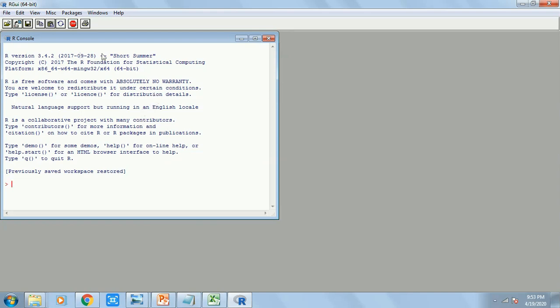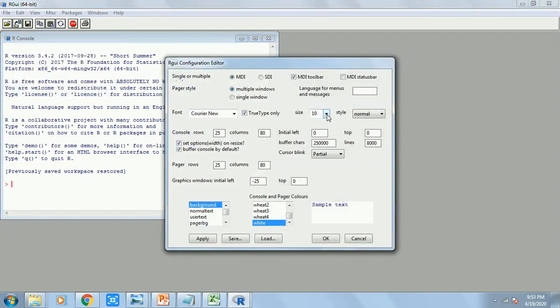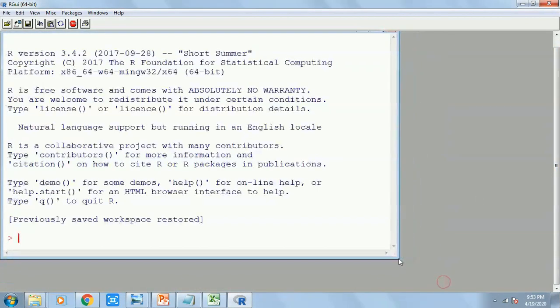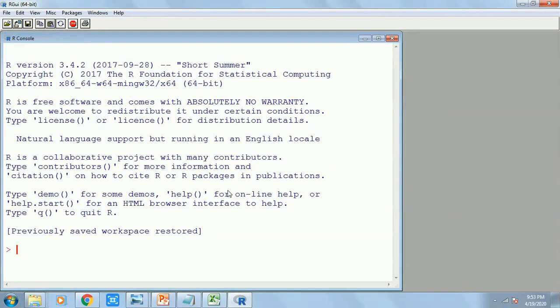The fonts are looking really small. If you want, you can increase the font size. How to do that? Go to Edit, go to GUI Preferences and increase the size. If you are okay with this font size, you do not have to increase it, but I'm an old man with feeble eyesight. It becomes easier for me if I increase the font a little bit, so I have increased it. Now by default you are going to see all these, whatever is written over here. It doesn't matter. You could ignore them for the time being.